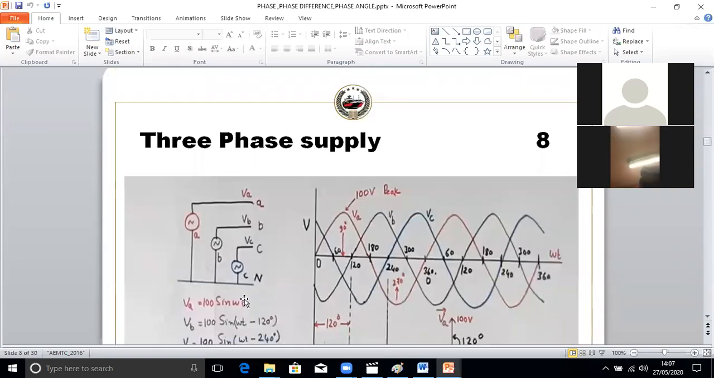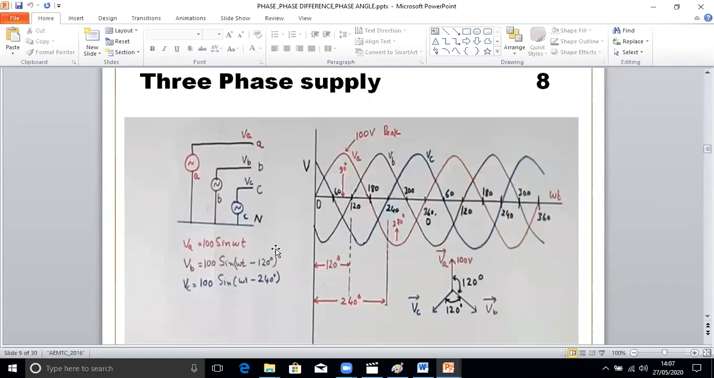Let's see one more circuit. Here you see VA, VB, VC. It is a 3 phase supply, with phases let's say R, Y, B. VA is equal to 10 sine omega t, and VB is equal to 10 sine (omega t minus 120), because the B phase is starting from here. And see the C phase, it is starting from here.